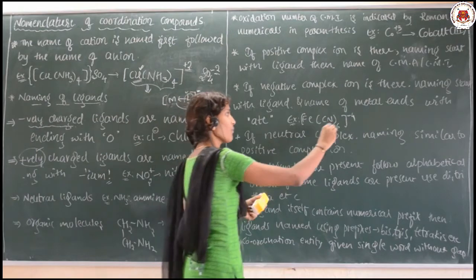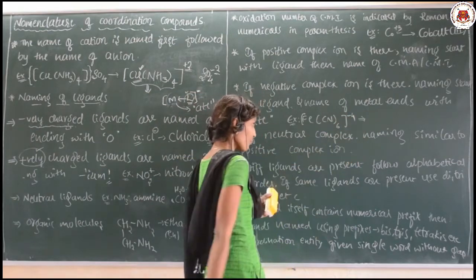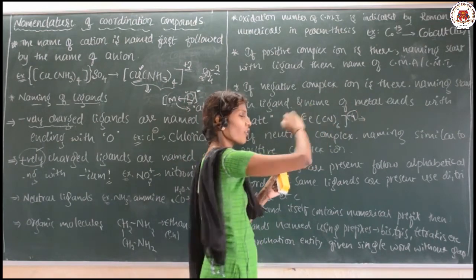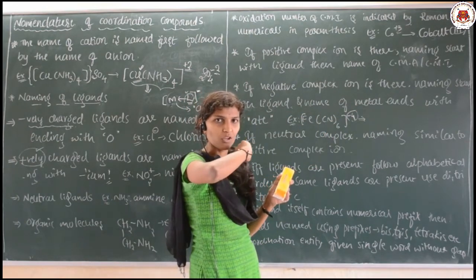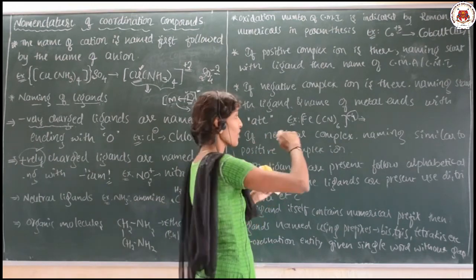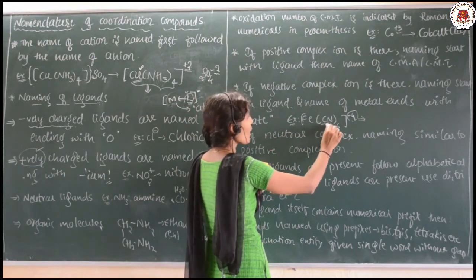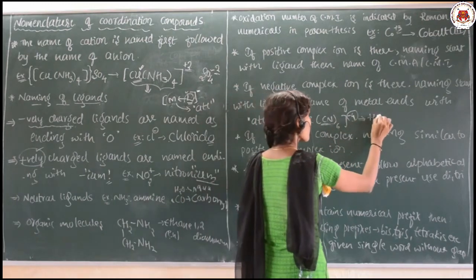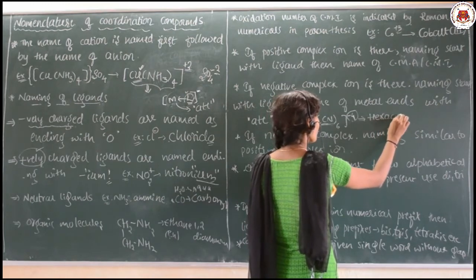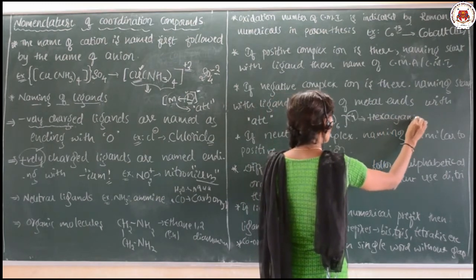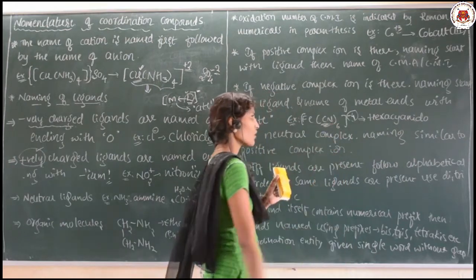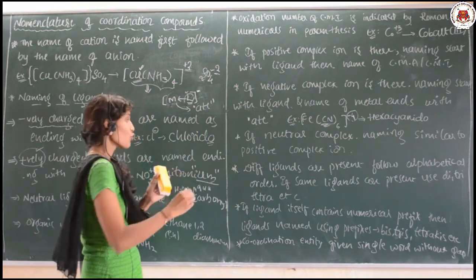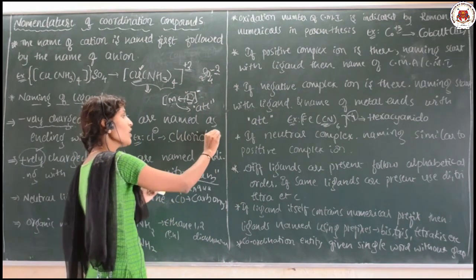See here, I have given one example. This complex is negatively charged, yes or no? Negatively charged complex ion, or anionic complex. So first, what is the rule? The name of the ligand should be written first. How many ligands are there? 6. Hexa, cyanido. See here, CN is a negatively charged ligand, so its name should end with the "o" word.